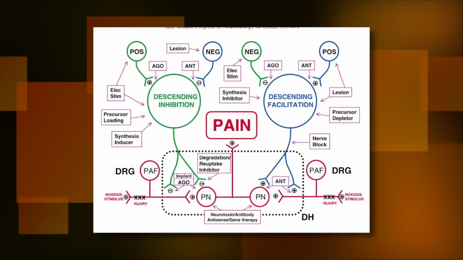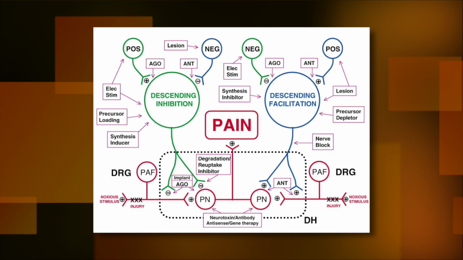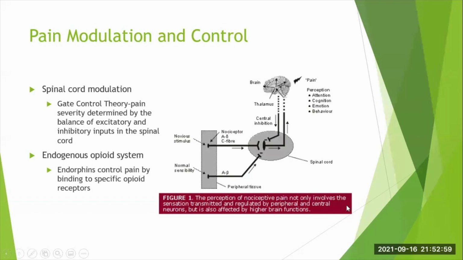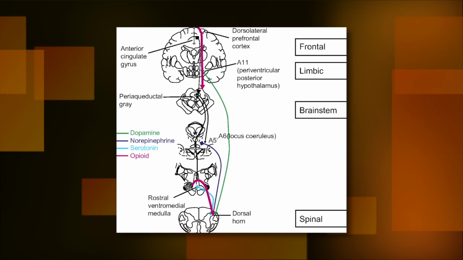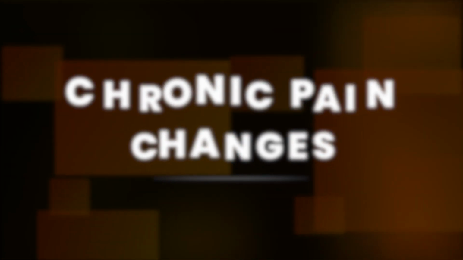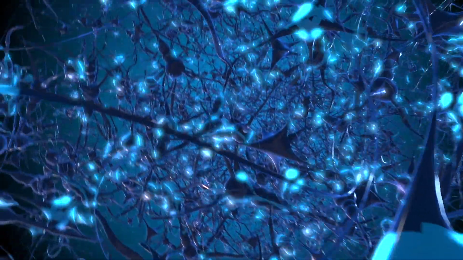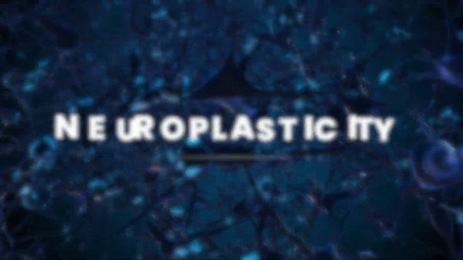Inhibition, endogenous pain modulation. The body has its own pain inhibitory mechanisms. Endorphins and enkephalins, which are endogenous opioids, can be released in response to pain, dampening the perception of pain. This inhibition can occur at various levels of the nervous system. Chronic pain changes. Neuroplasticity. In chronic pain conditions, there can be changes in the nervous system known as neuroplasticity.